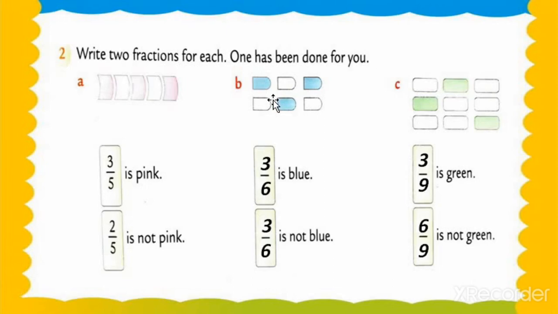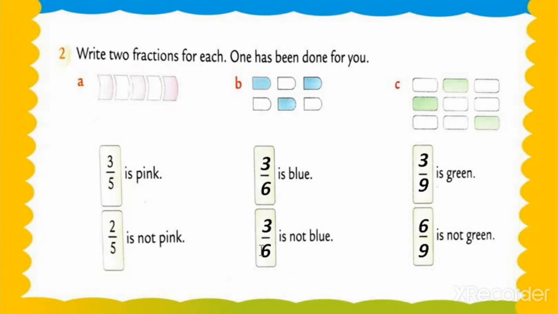Let's check. 1, 2, 3, 4, 5 and 6. So what is our fraction of these blocks? 3 upon 5 is pink and 2 upon 5 is not pink. Now question number 3. How many blocks are there? 2, 4 and 6. There are 6 blocks. So that's why we are writing 6 in the denominator. See this, both are 6.